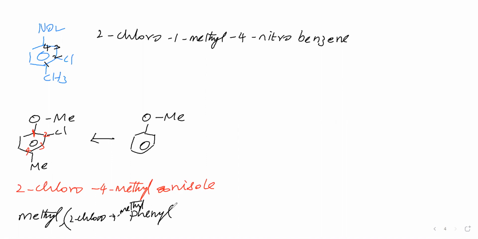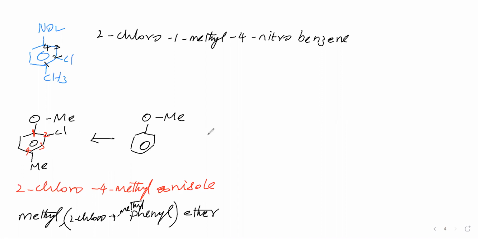Next this we will say as ether, like that we will say. But which name is used frequently? This name is used frequently: 2 chloro 4 methyl anisole. Sir, why is this name used frequently? Because it is a derivative of anisole. Therefore we are saying like this.